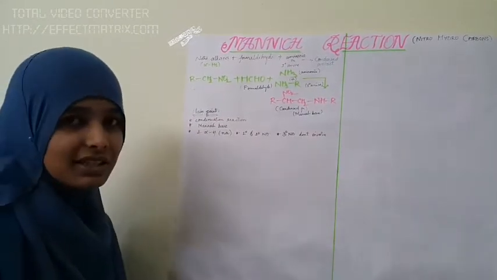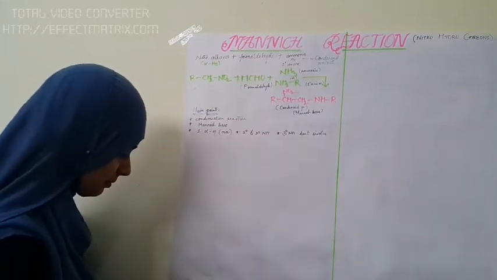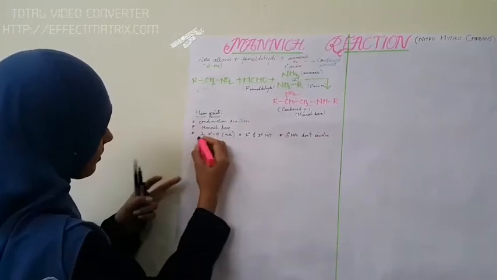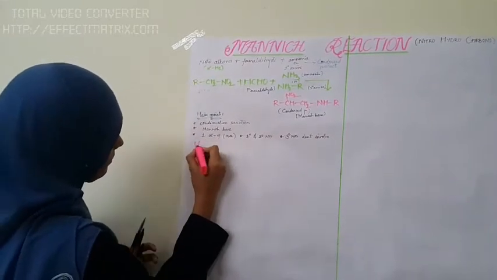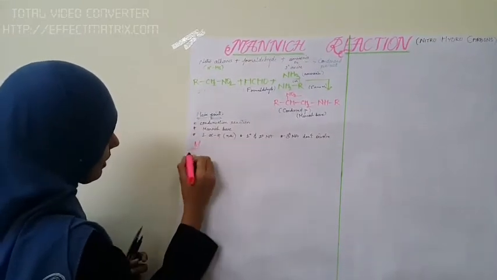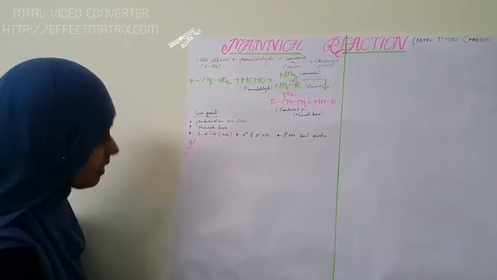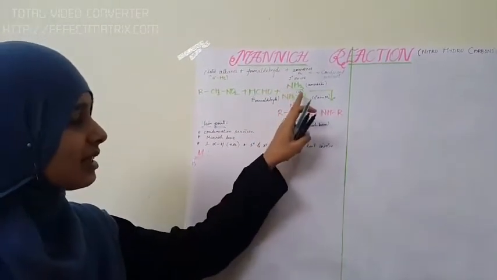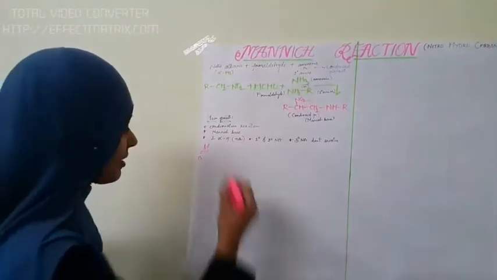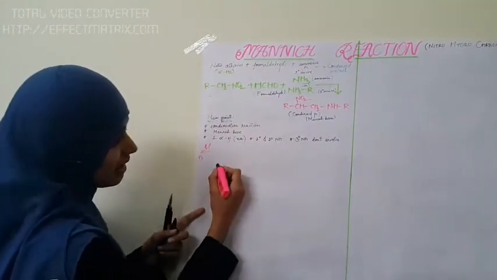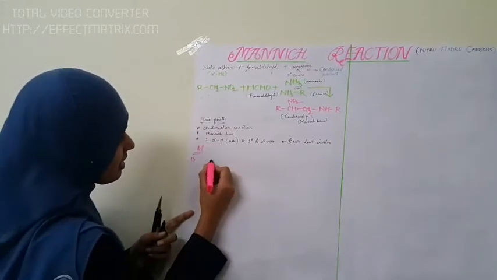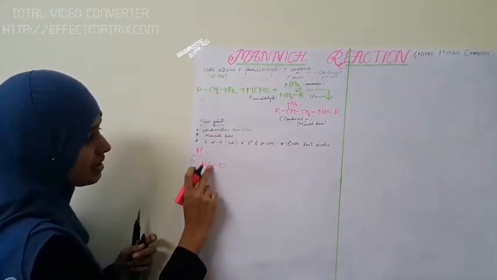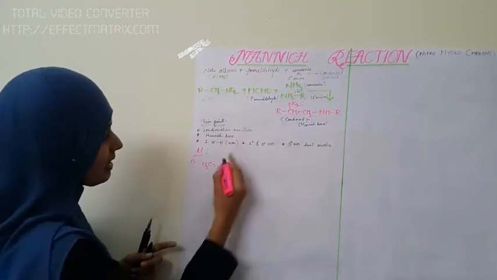Next, let us see the reaction with its mechanism. Step 1. In the first step, formaldehyde reacts with either ammonia or a primary amine. We can write formaldehyde as CH2=O, HCHO.